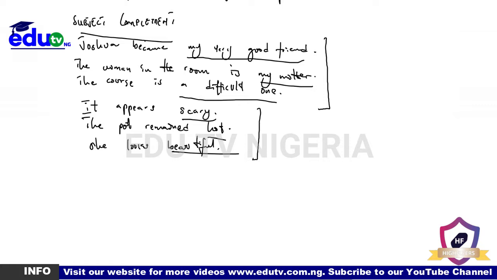So that means that the first three examples, we have sentences we could call SPC nominal based on sentence patterns, and then in the last three examples, we have sentences we could call SPC adjectival. Do you get it? So that's just it. Now, of course, when we go to the features or characteristics, we would actually be able to discuss these better. So that's just it. So let's go to the characteristics.